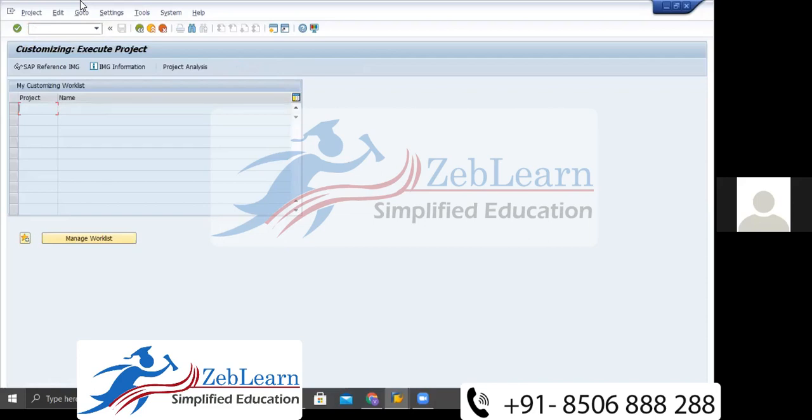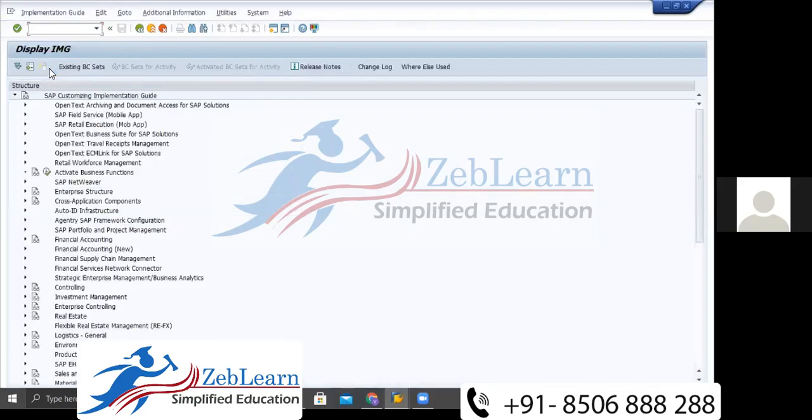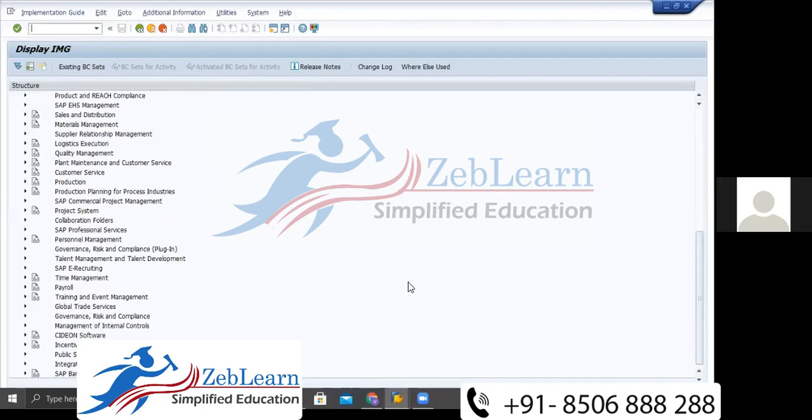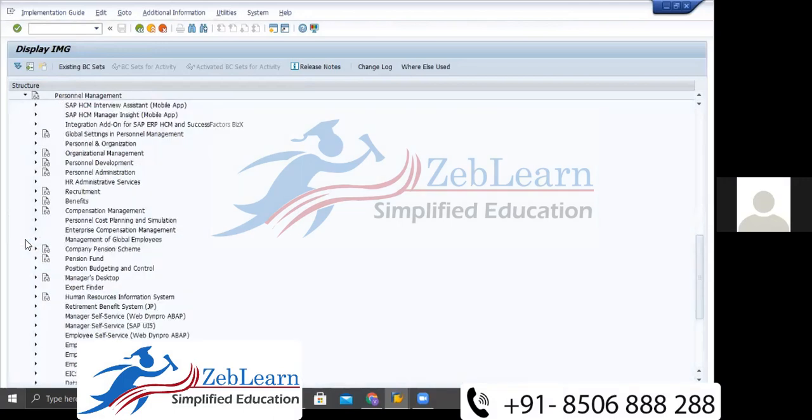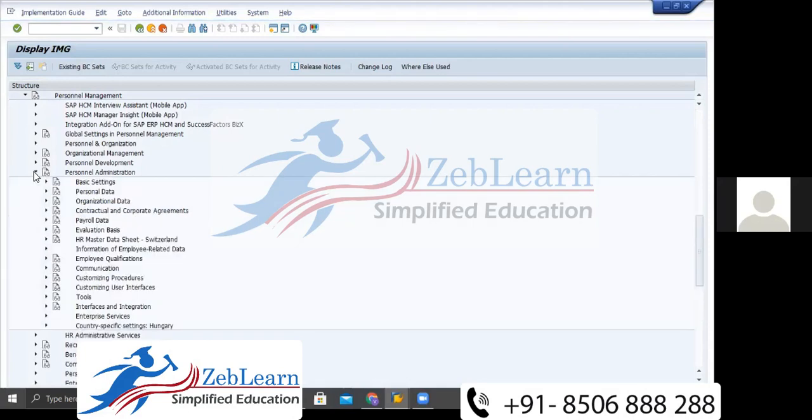First we are going to create the info group, then we will create the action type. The navigation is SPRO, SAP Reference IMG, then Personnel Management. These documents I will provide after the session. Personnel Management, then Personnel Administration, then Customizing Procedure, that one.